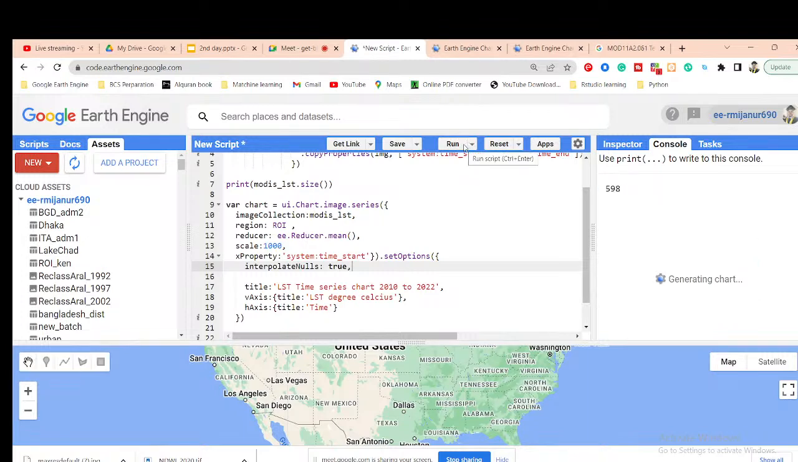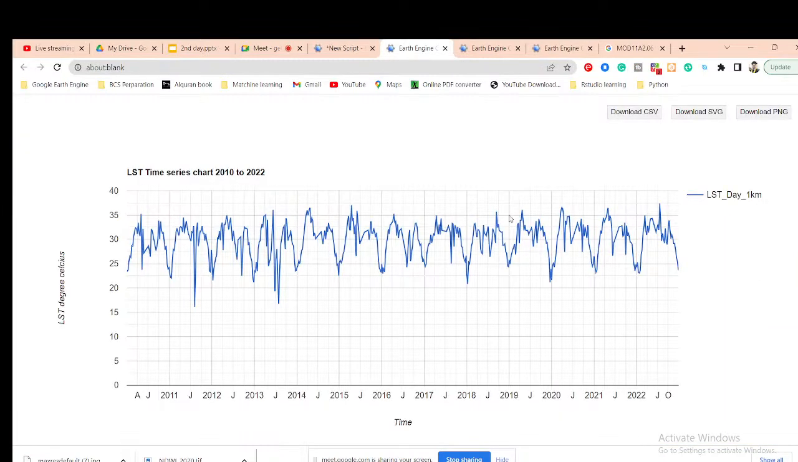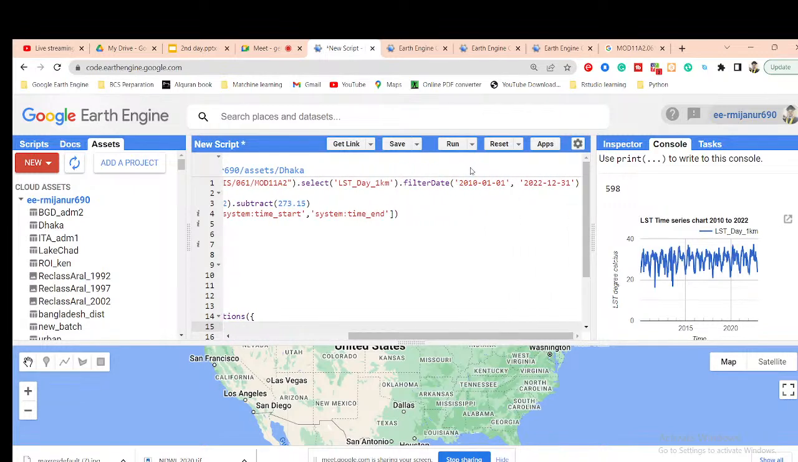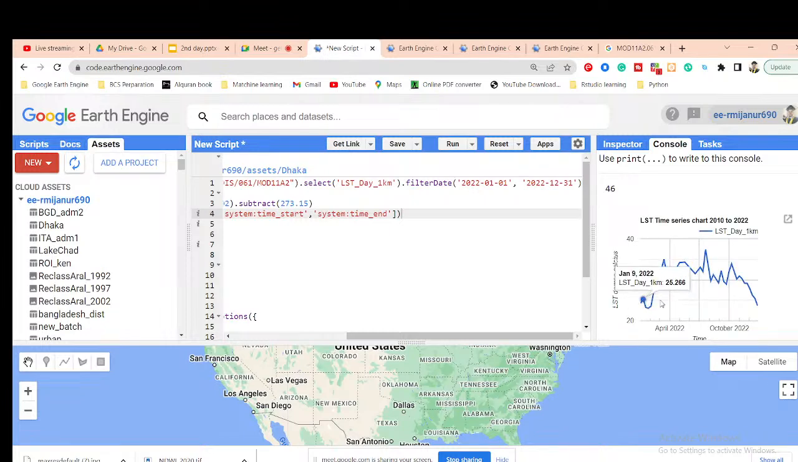Now let's check. Okay, so now we can get the smooth chart. I add all of these things and also get the smooth chart. That is no problem. Suppose I want to display the chart for only one year, then it is also better. Suppose I put here the year 2020, from 1st January to December. Now let's check the time series chart. In this time I can get a chart like that.